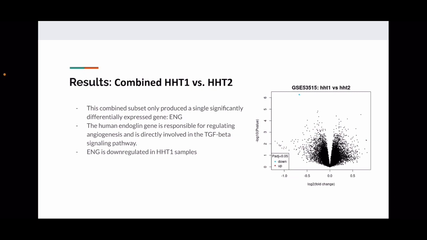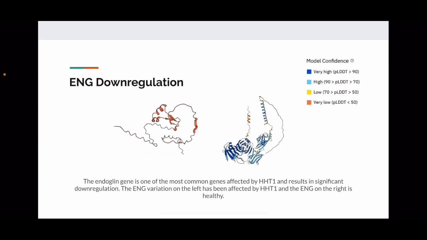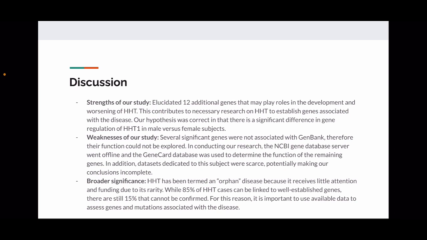The results for a combined HHT1 versus HHT2 returned 1 significantly differentially expressed gene, and this was ENG, which corroborates existing literature, and this one is directly involved in the TGF-beta signaling pathway. And interestingly, the accession code for the variation found in our dataset could be found in AlphaFold, which models protein structures. So the variant found in our dataset is on the left, and the healthy protein structure can be seen on the right. Overall, we had a few strengths and a few weaknesses in our study.